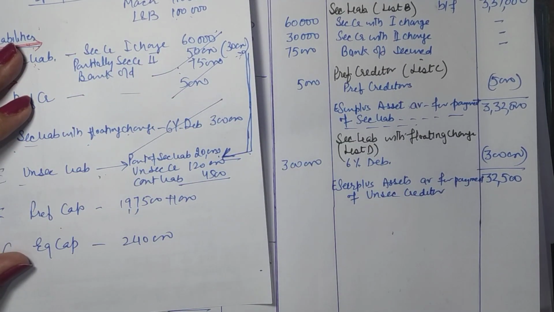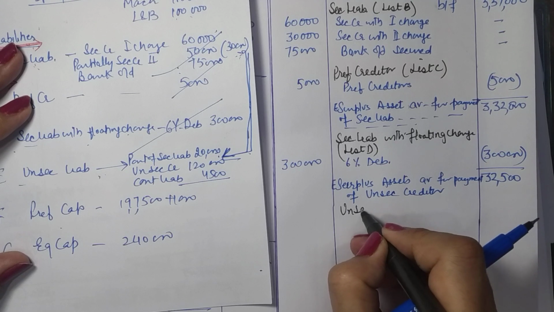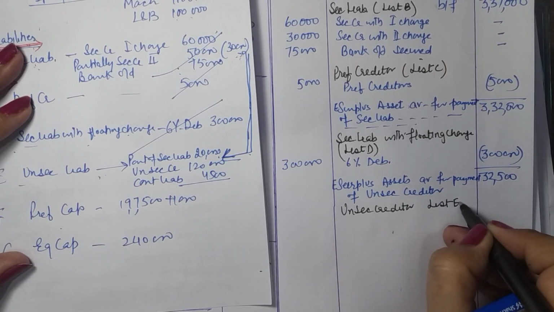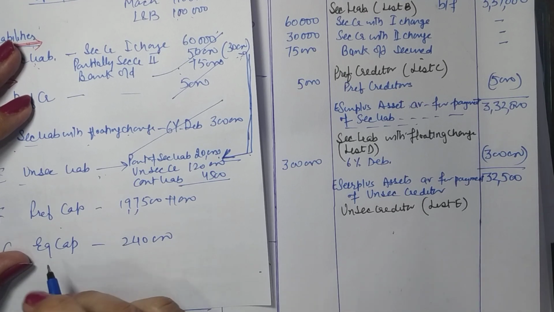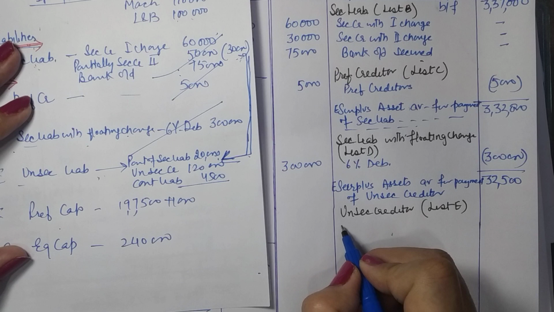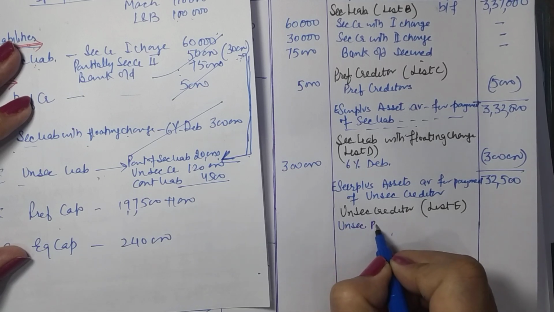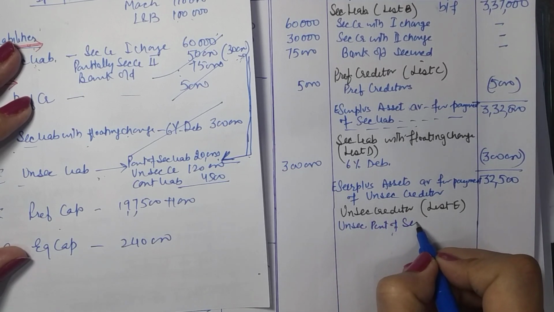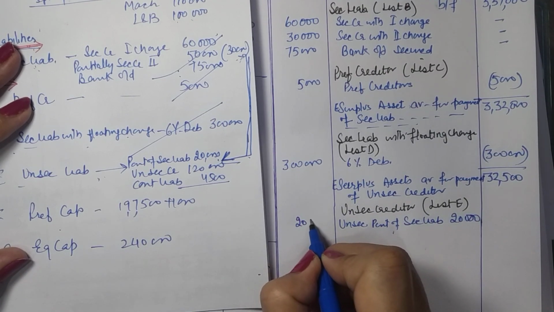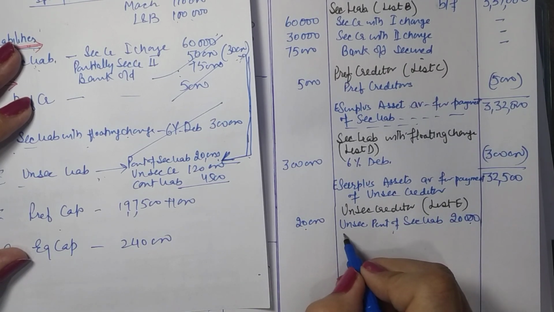Now next category is unsecured creditors. So with each category we are recording the liabilities and paying the liabilities. So unsecured creditors coming here are 3. Unsecured part of secured liabilities 20,000. All right, gross amount 20.